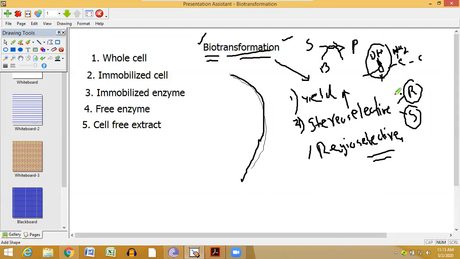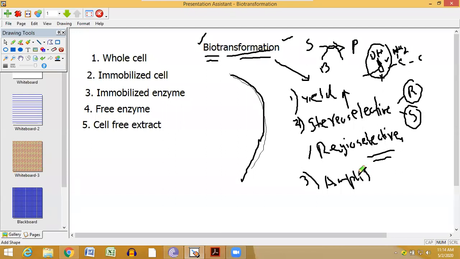When you are doing this kind of regioselective reaction, if you use a chemical catalyst, it is usually very hard to make the chemical catalyst select that particular position. Then it is very handy to use biotransformation, because the selectivity of biological entities is much higher than chemical selectivity. Okay, then it can be amplified to any extent.